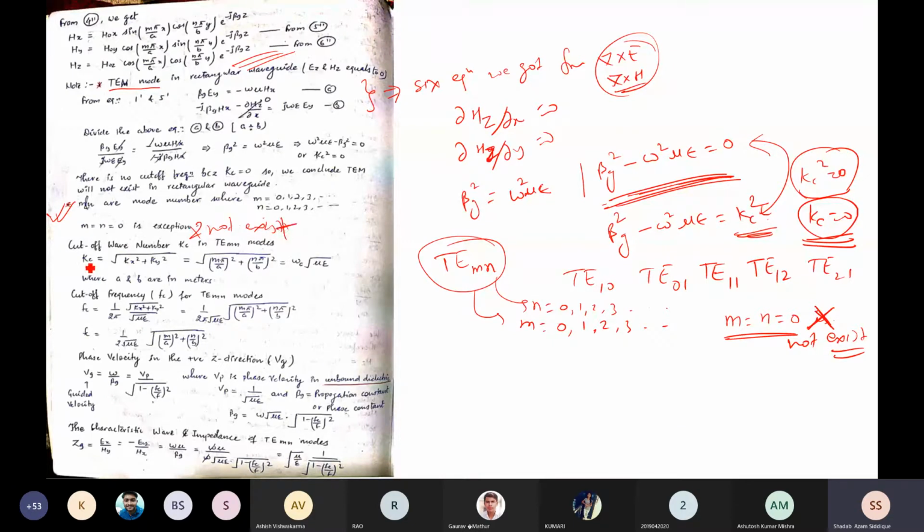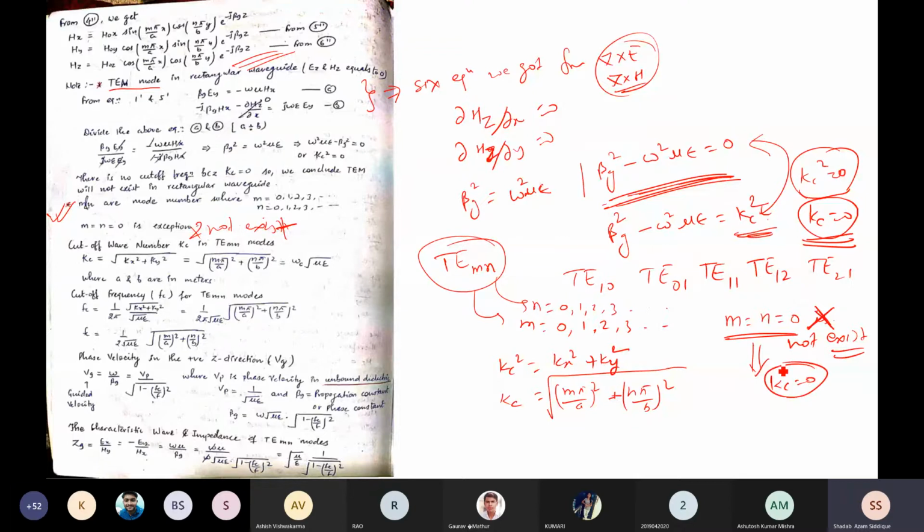So kc is equal to the root of kx square plus ky square. We know kc square is equal to kx square plus ky square. If you substitute kx and ky, you get m pi by a whole square plus n pi by b whole square, and kc is the square root of that. Now, if you substitute m equal to 0 and n equal to 0, both 0, then kc will become 0.